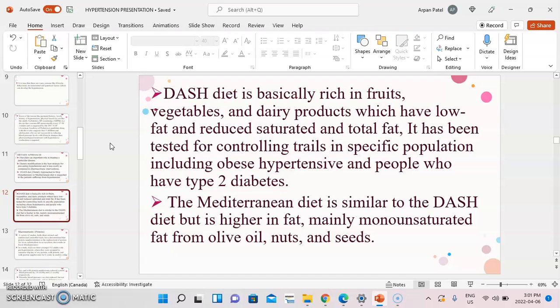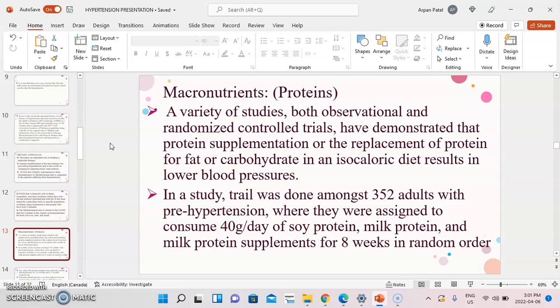The DASH diet is basically rich in fruits, vegetables, and dairy products, which have low fat and reduced saturated and total fat. It has been tested in controlled trials in specific populations, including obese, hypertensive, and people who have type 2 diabetes. The Mediterranean diet is similar to the DASH diet, but is higher in fat, mainly monounsaturated fat from olive oil, nuts, and seeds.